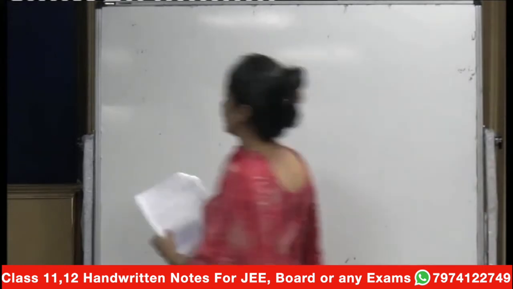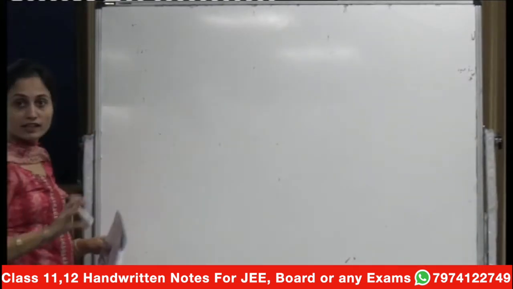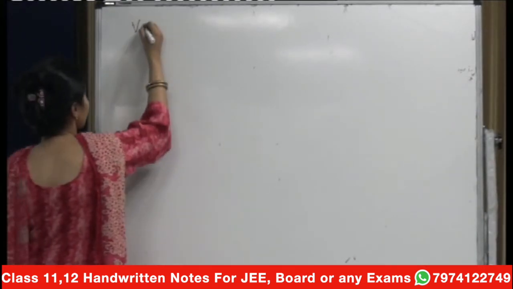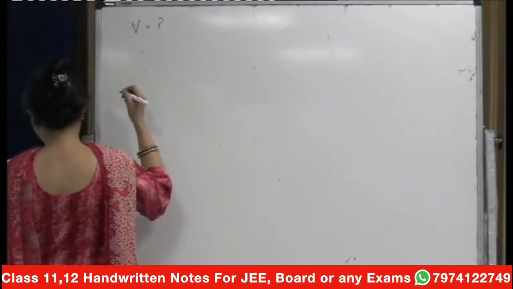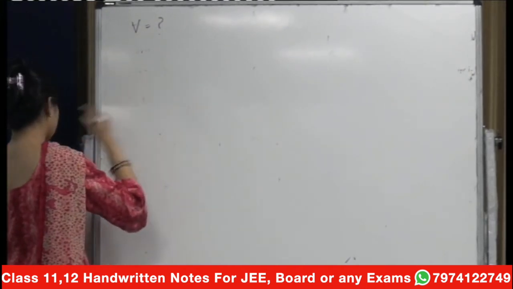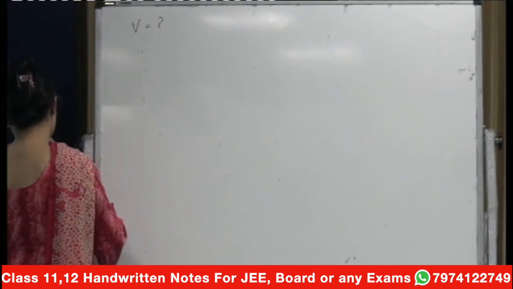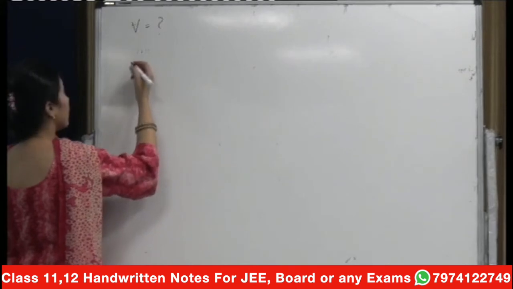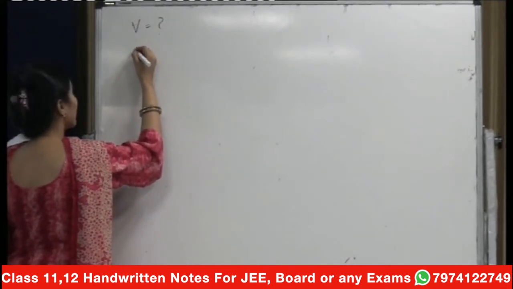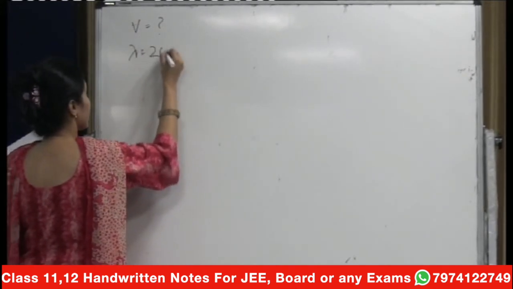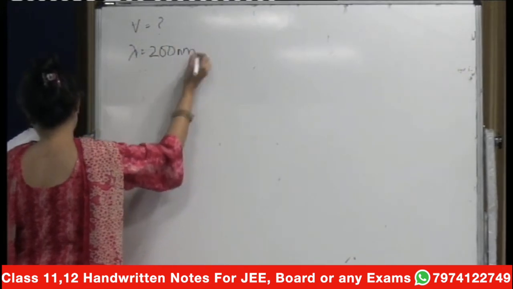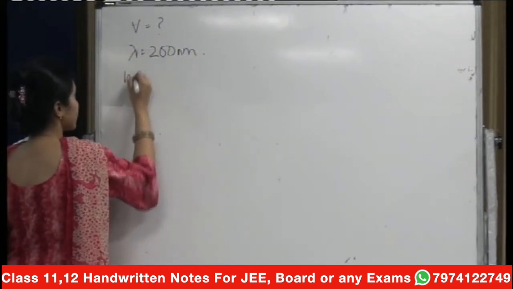Calculate the velocity of electron. So you ask the velocity of electron when it is ejected from the platinum surface, when radiation of 200 nanometers falls on it, and the work function is given to you.